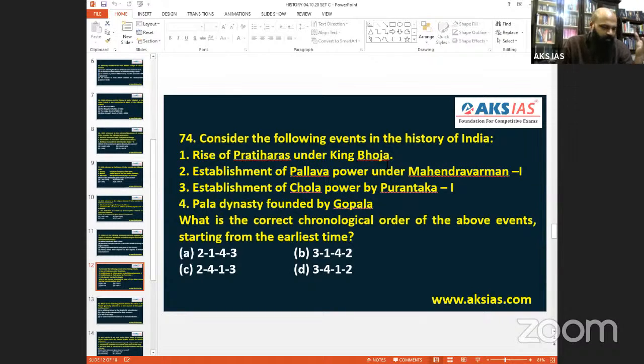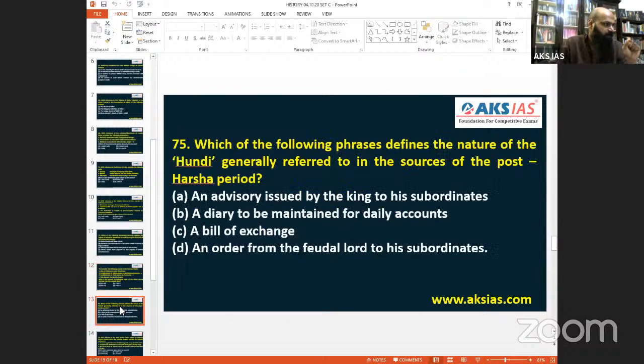Bhojaraja was somewhere around the 800s. And Parantaka Chola was also near the 900s. So that is where, 2, 4, 1, 3. Yes, 2, 4, 1, 3. So for 74, we can go with C. That is what comes by. 74, C. And now comes 75.